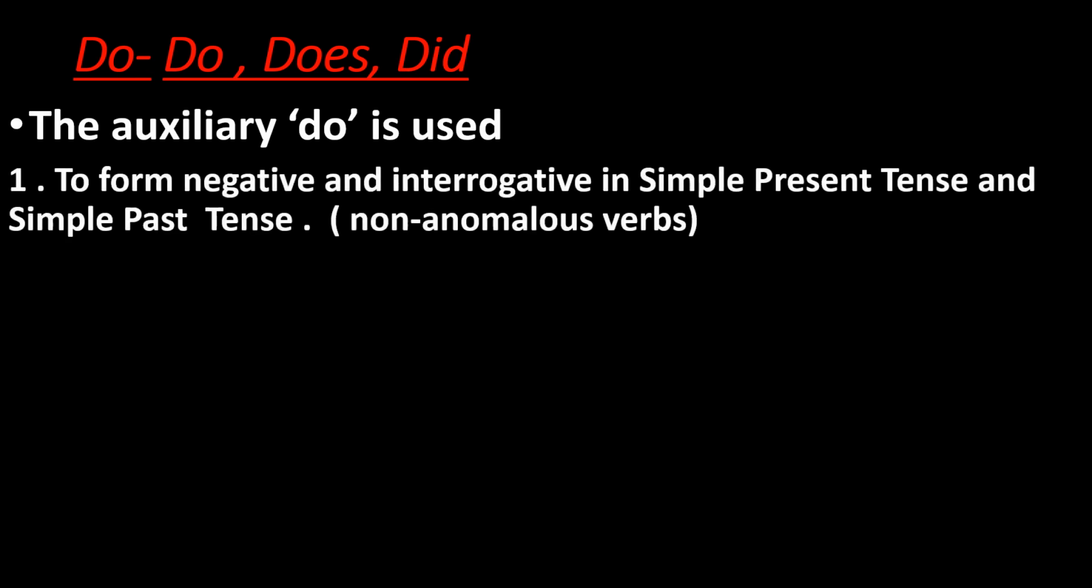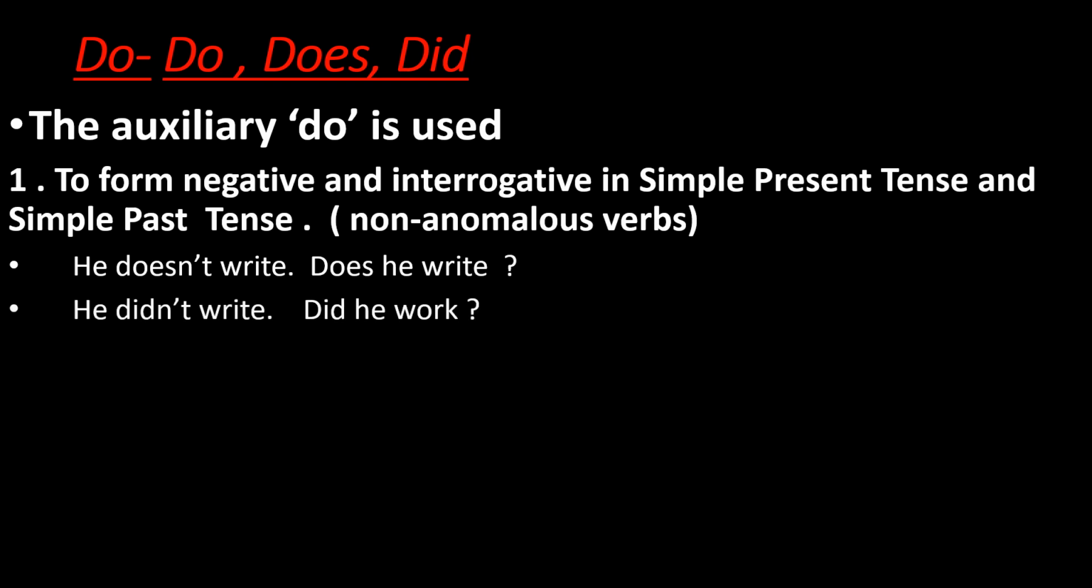Now let's concentrate on do, does, did. The auxiliary do is used to form negative and interrogative in the simple present tense and simple past tense of non-anomalous verbs. Here are some examples. He doesn't write. Does he write? He didn't write. Did he work?